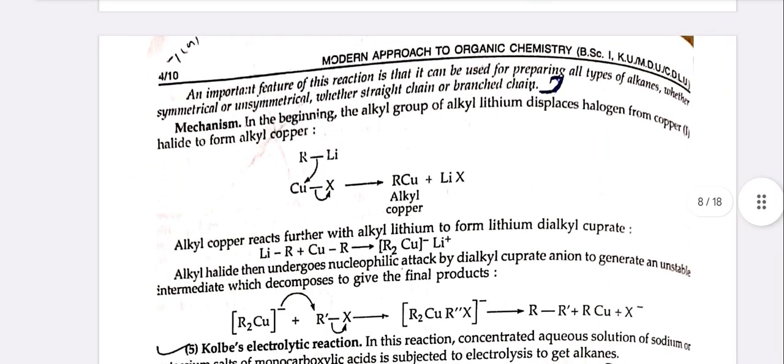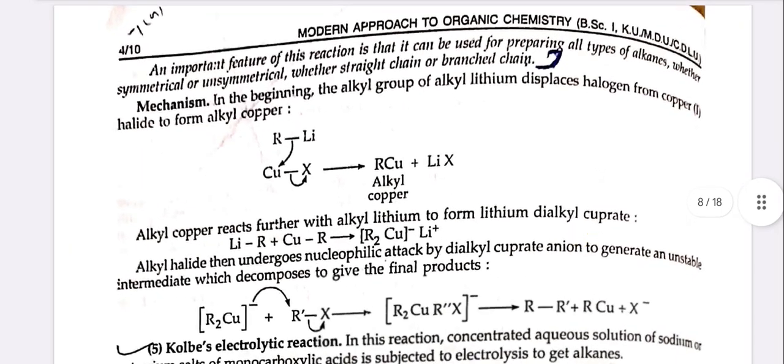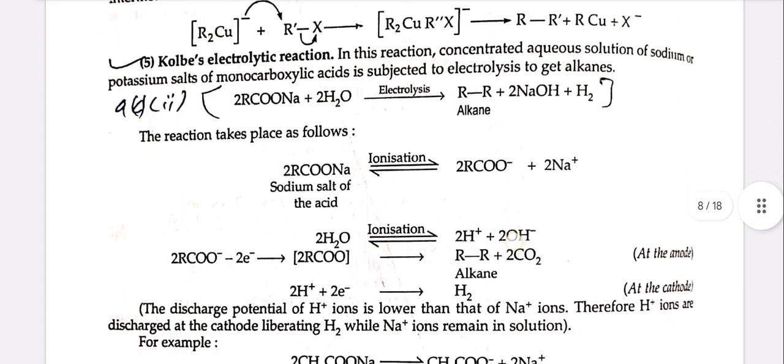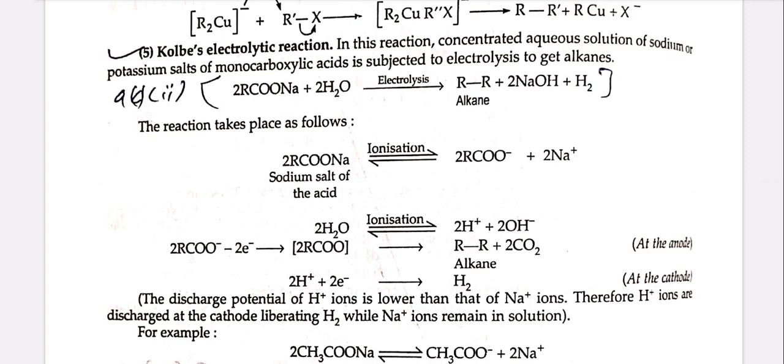An important feature of this reaction is that it can be used for preparing all types of alkanes, whether symmetrical or unsymmetrical, whether straight chain or branched chain. The next one is Kolbe's electrolytic reaction. In this reaction, a concentrated aqueous solution of sodium or potassium salts of monocarboxylic acid is subjected to electrolysis to get alkanes.